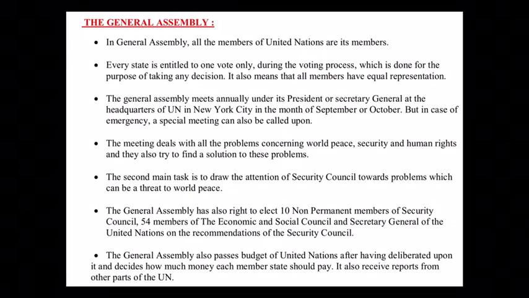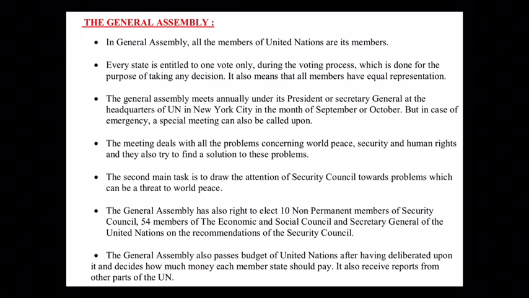Now the last one, the General Assembly also passes the budget of the United Nations after having deliberated upon it. Deliberated means after having debated upon it. Now how much money this United Nations is getting from different countries and where that money has to be spent, all this deliberation, all these debates and discussions take place in the General Assembly, and then after voting, the General Assembly passes the budget.